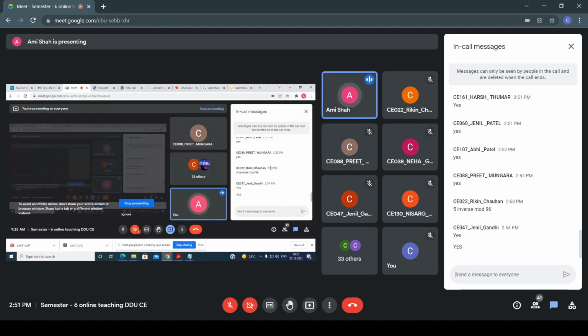So quickly calculate it, 5 inverse mod 96. Write down the answer in the chat window.